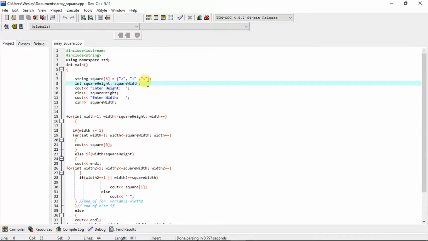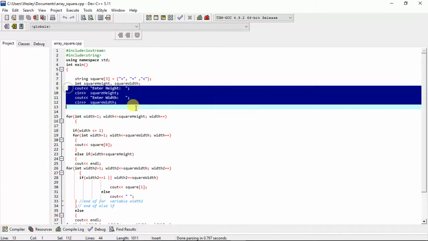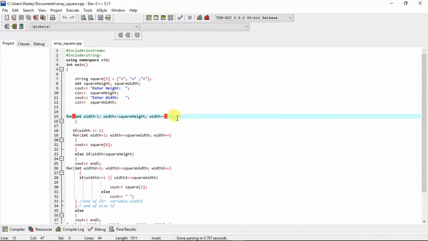Next, let's create variables for the height and width values of the square. They will be integers and we will call them square height and square width. Now, let's write code that will ask and allow the user to input their desired height and width values. Our array is finished and now we can use its elements to display a square.